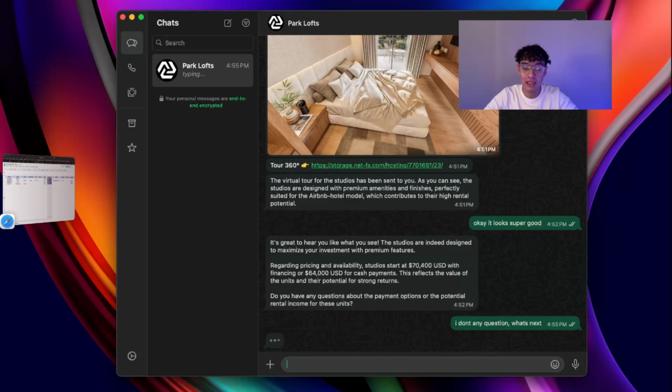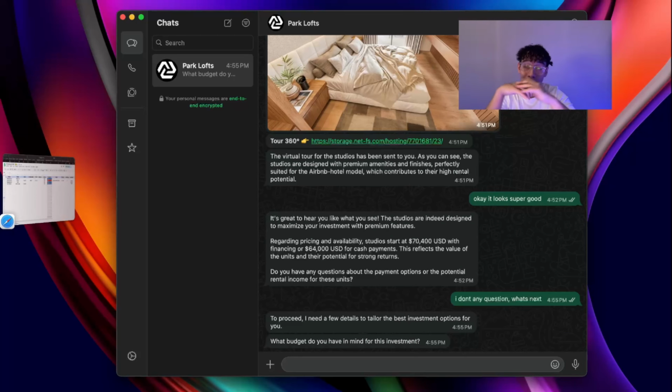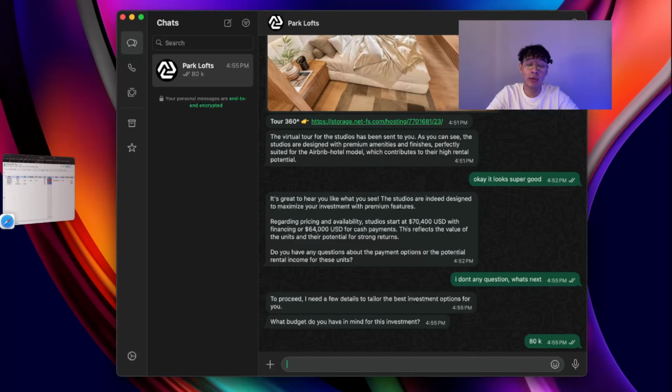What's next? I really love the typing animation, guys. So right now it's asking us for what budget we have in mind. So let's just put something like 80K. This is super helpful for the team.